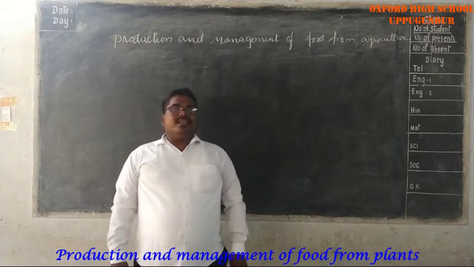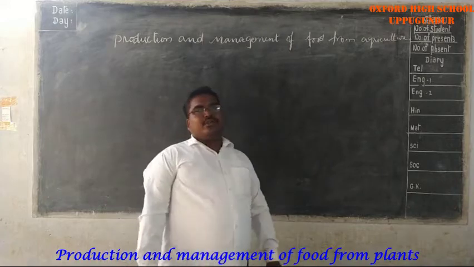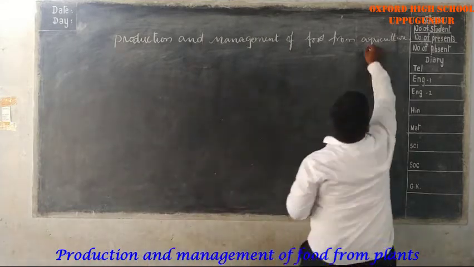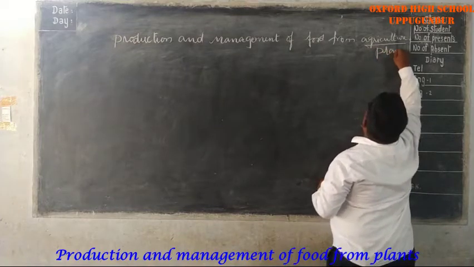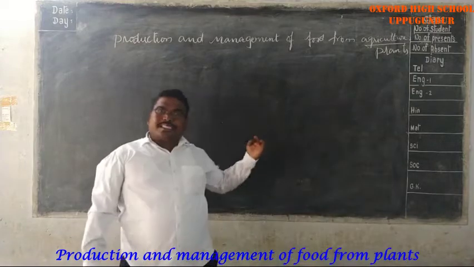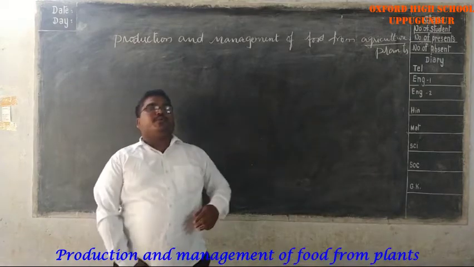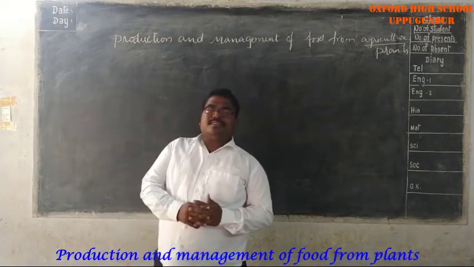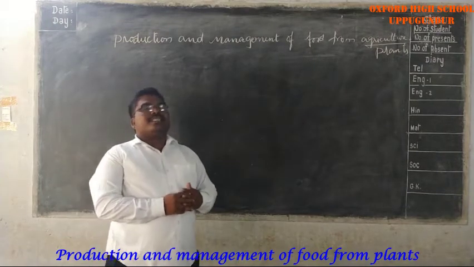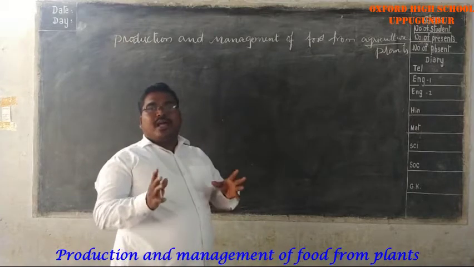Dear students, in the previous section we have started our new lesson, Production and Management of Food from Plants. That means agriculture. Production and management of food from the plants, that means from agriculture. In the previous section, we have discussed so many things that belong to agriculture.